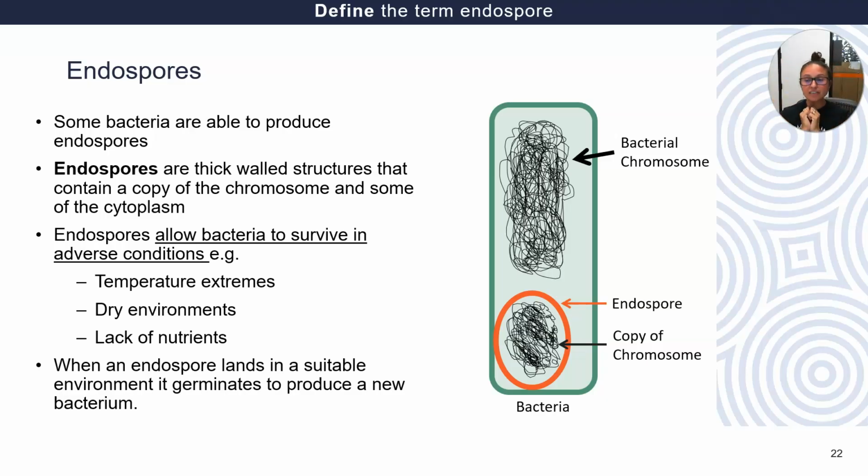So just like you watch the movie Superman, you know how Superman's parents put Superman in a capsule and then let him go because the planet was being destroyed? It's kind of the same thing. So an endospore is like a little escape capsule that holds the genetic information and sits there waiting until the conditions are good again to live.